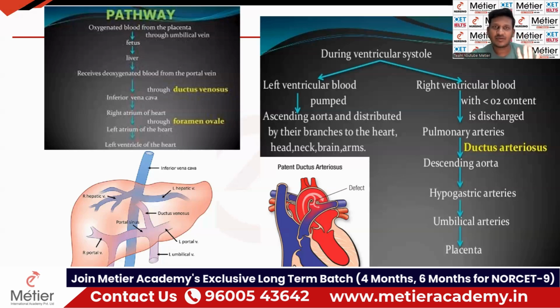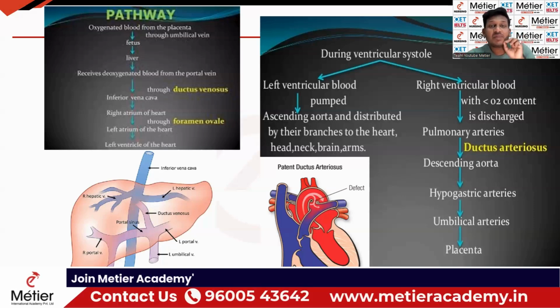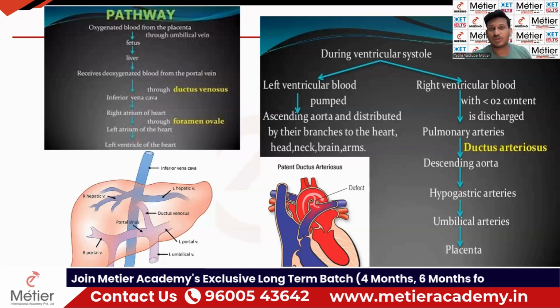Clear, guys? Yes? Fine. So foramen ovale means opening between the right atrium and left atrium. Okay. And the Eustachian valve is present in the junction of the inferior vena cava and the right atrium. Ductus venosus means opening between the inferior vena cava and the umbilical vein. Okay, so these are all the key points you're supposed to remember.